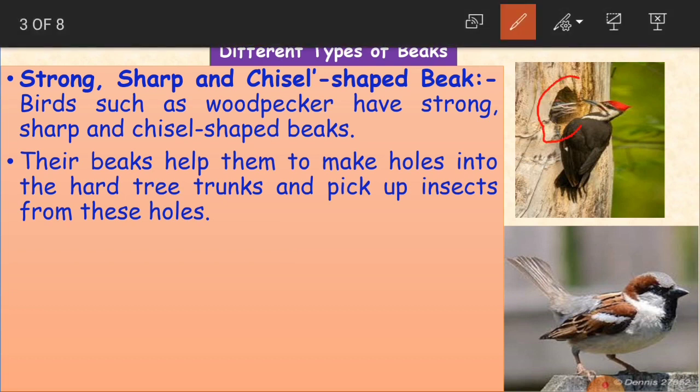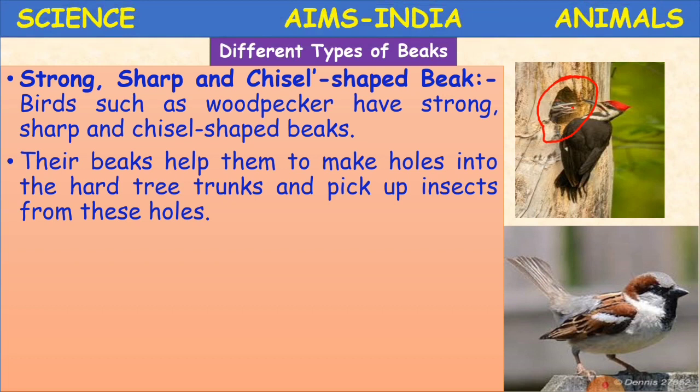So this is the trunk or a branch of a tree. Using its beak, what is it doing? It is making holes here. And if there are any insects inside the tree, it is going to pick that insect from those holes and eat it as its food. Clear, children? So this is about the woodpecker.